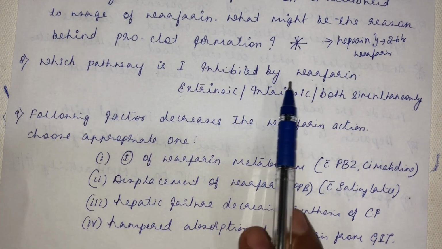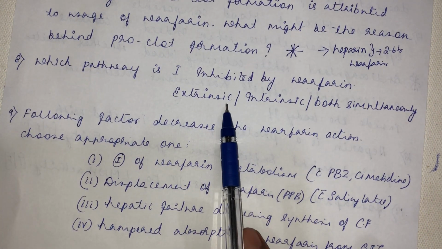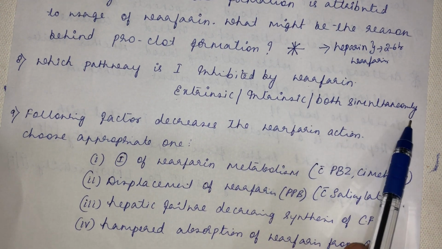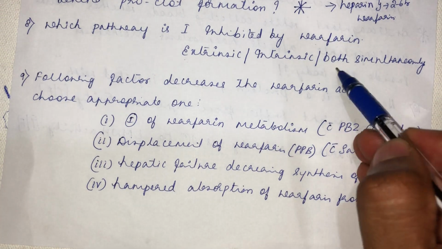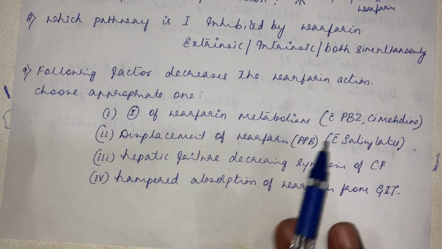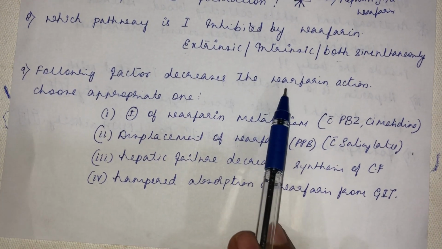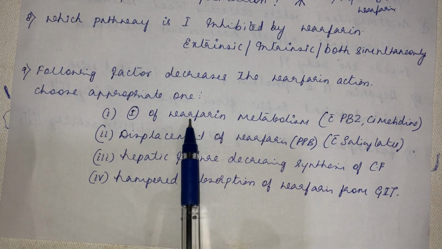Which pathway is first inhibited by warfarin? Extrinsic or intrinsic or both simultaneously? Both, yes, but first inhibited. Following factor decreases the warfarin action. Choose appropriate one, okay?